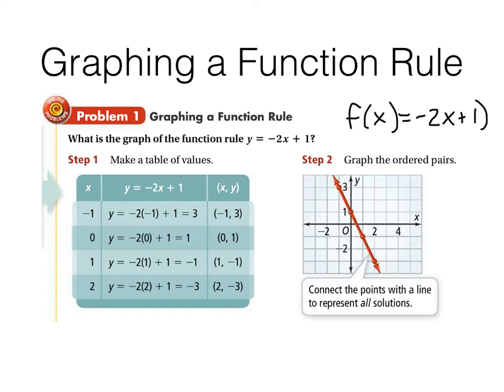So they plotted the points and drew the line. So you plug in the numbers of your choice. Notice they picked a negative, a 0, a positive, and another positive, and the numbers are rather small. You also want to think about what you have in your function rule. Let's look at our one example for this.